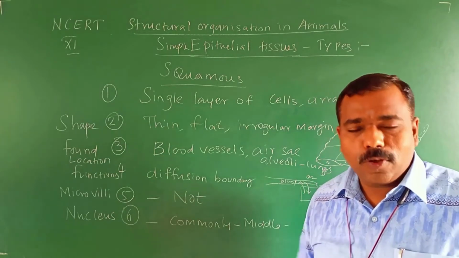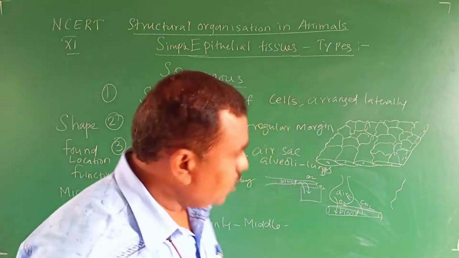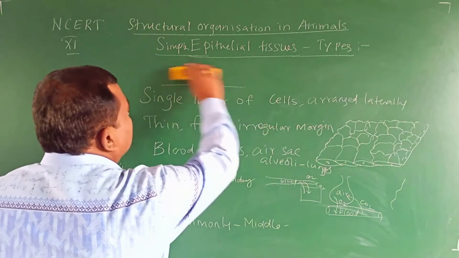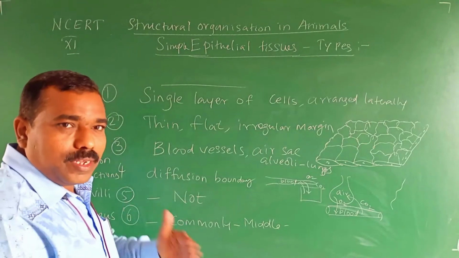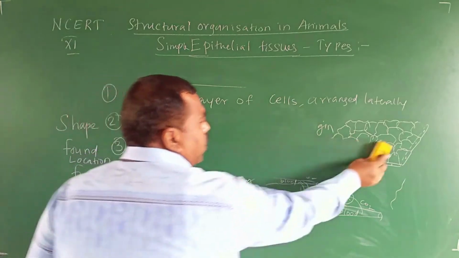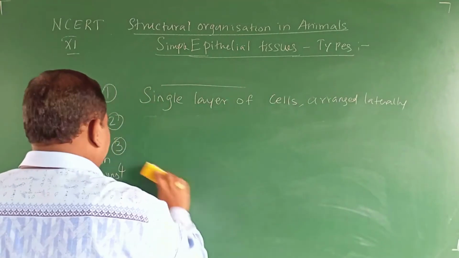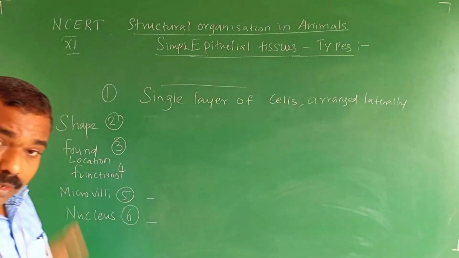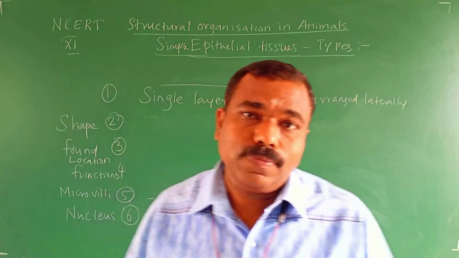Clear? I hope you are clear. Let me go next. What is the next type? Common point, first point. So the remaining points will change, so I will rub out the remaining points. The diagram also will change. So for each type you are going to discuss, read only 5 points.